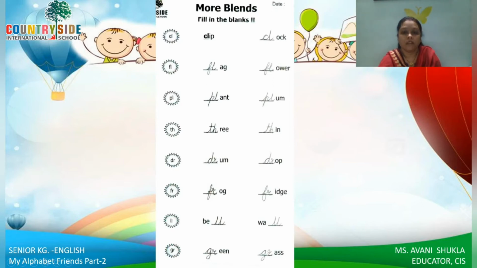So flag, flower, plant, plum, tree, thin, drum, drop, frog, fridge, bell, as ma'am said, right? So bell, wall. Then green and grass.